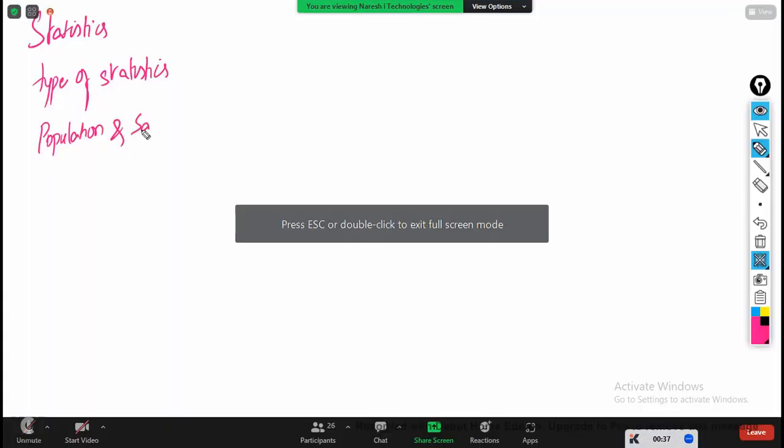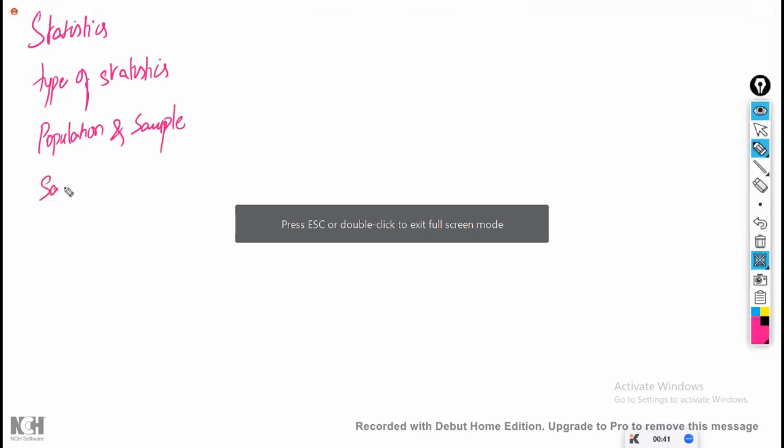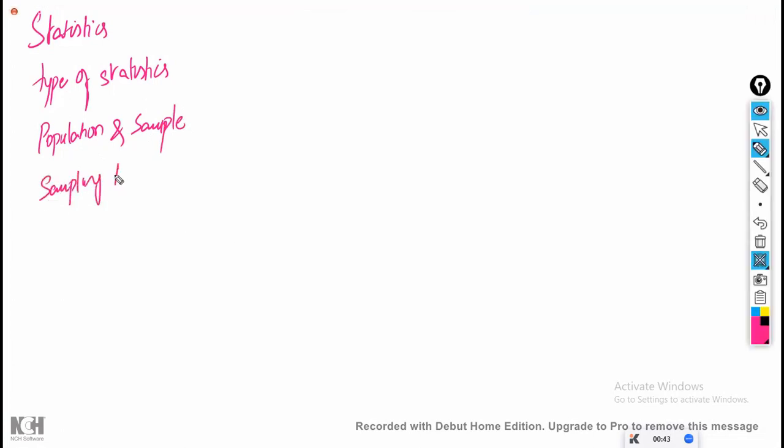And what is sample? And within that, sampling techniques are nothing but one is random sampling, one is non-random sampling. Non-random means bias. Bias means as per your choice, as per your convenience, you are going to select the sample, which is not having any kind of randomness. For example, in this class, I want to select the student. Which student I'm going to select means my choice. Then it is called as bias sampling.